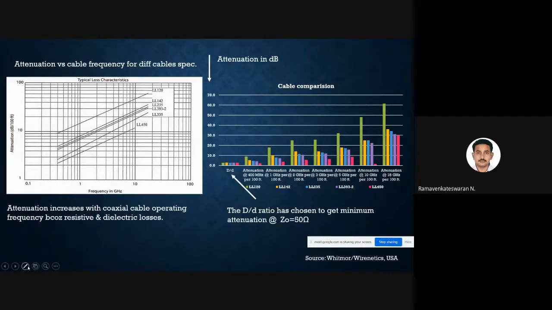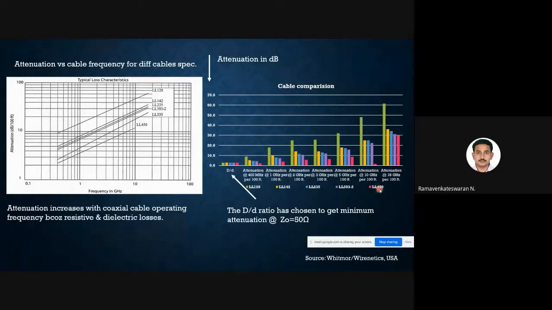I think you can see my screen. Here 1 gigahertz, this is 2 gigahertz, and 3 giga, 5 giga, 10 giga, and 18 giga. This is frequency with respect to attenuation: if the signal is operating at this frequency, how will the attenuation be? For example, LL120 is the green color. If you are operating at 1 gigahertz, the attenuation is very high, but with LL450 the attenuation is very low.